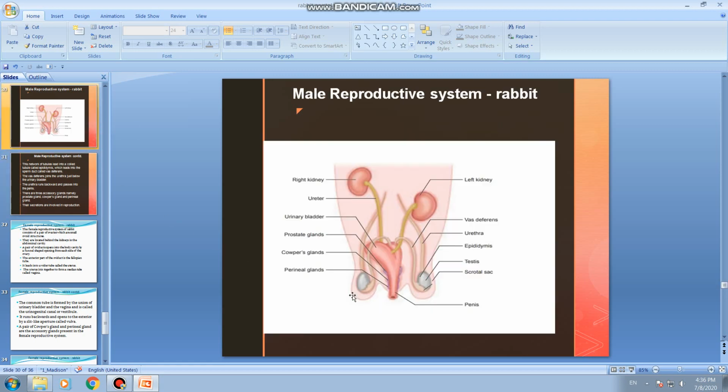This picture shows the glands associated with the male reproductive organs, that is the prostate gland, and just below that is the Cowper's gland. These are paired glands, present on both the right and left sides. Below that are the Cowper's glands and below that the perineal glands. These glands secrete substances which are involved in reproduction. This is about the male reproductive system in rabbit.